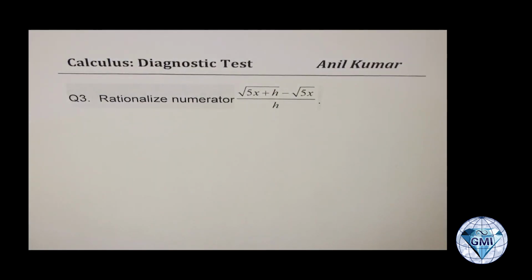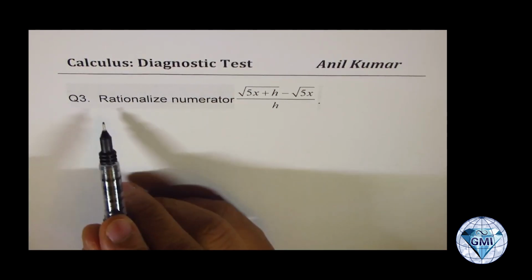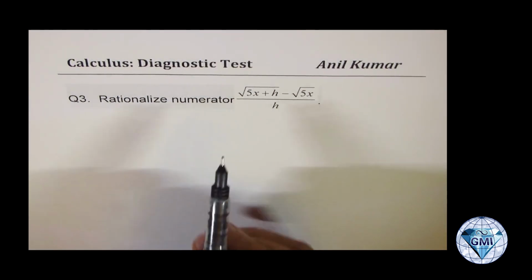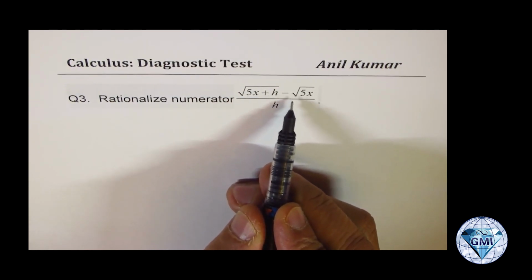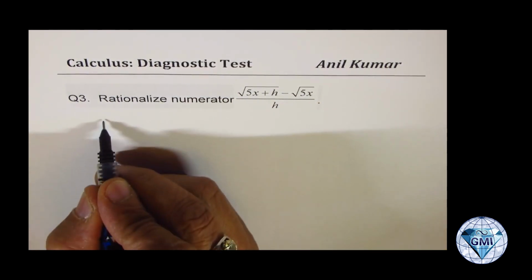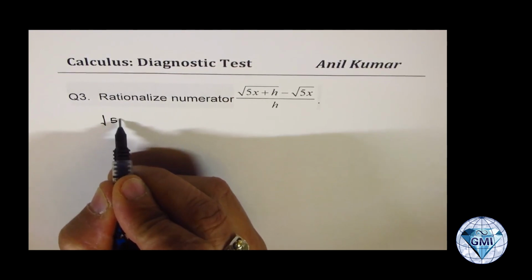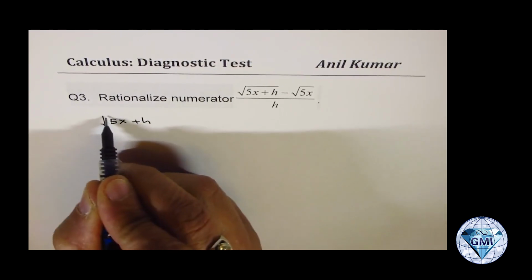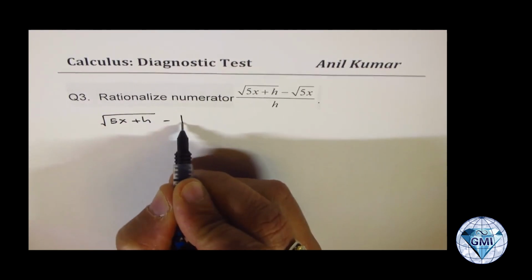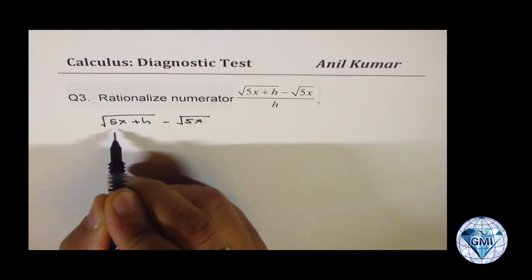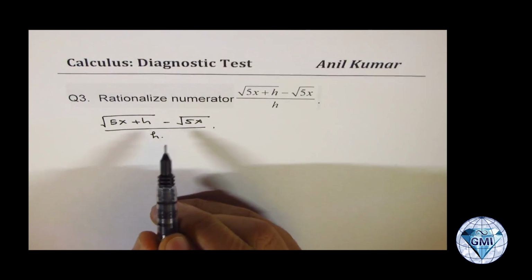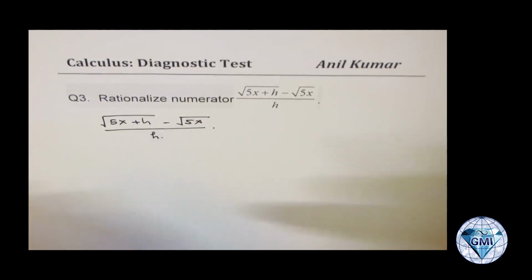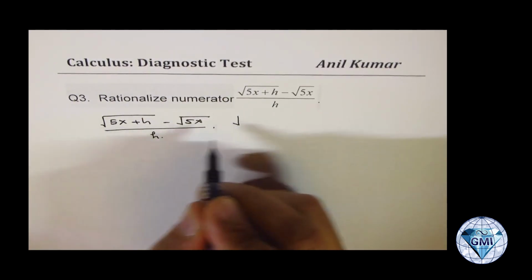Now let's take up the next question, which is rationalization. So now you have to rationalize the numerator. We are given square root of (5x plus h) minus square root of 5x, over h. So let's rewrite this first. Square root of (5x plus h) minus square root of 5x, over h. Now rationalization really means to multiply and divide by its conjugate. And what is the conjugate?